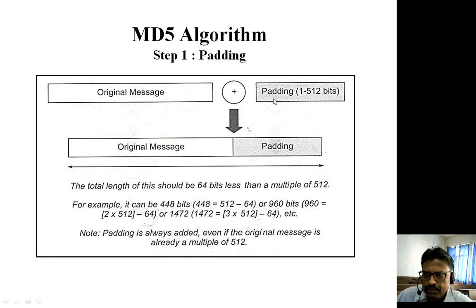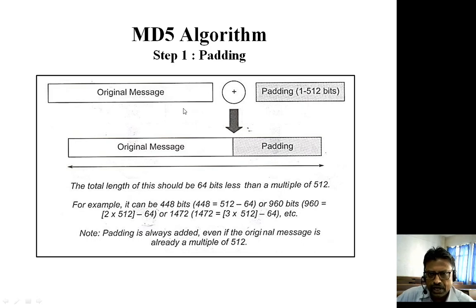The padding will be from 1 bit to 512 bits. After the padding is done, the original message is added with the padding bits. But how many bits will be padded depends upon the length of the original message and what we want to do after doing the padding.